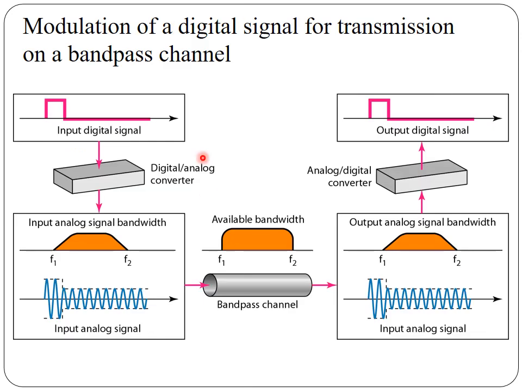Modulation of a digital signal for transmission over a bandpass channel. How is this done? We will see. First, the input digital signal available to you is converted to an analog signal, and the analog signal is passed over the channel. Now this analog signal at the receiver end is again converted to digital by using an analog to digital converter, and the output digital signal is used there.